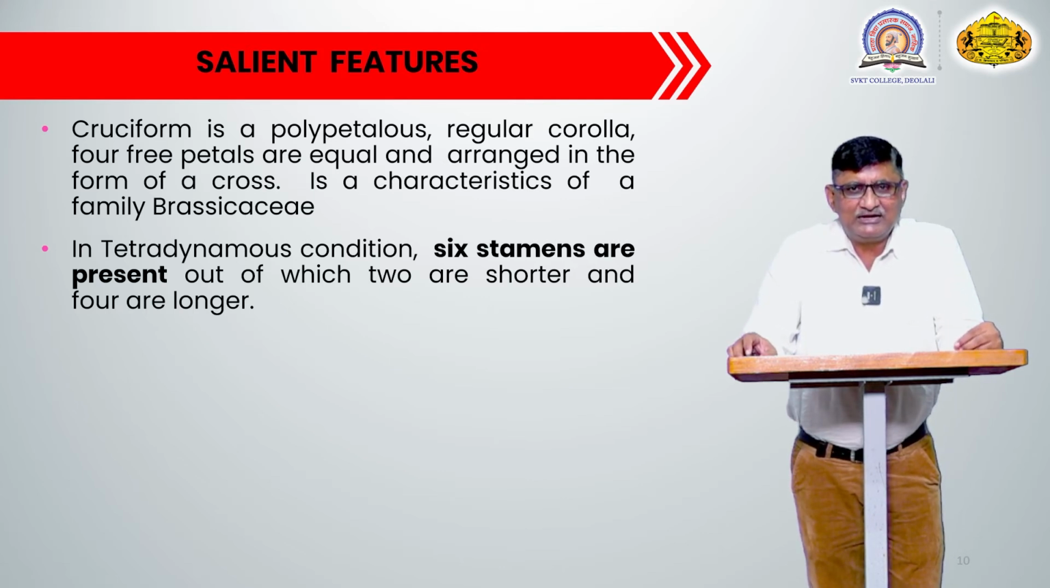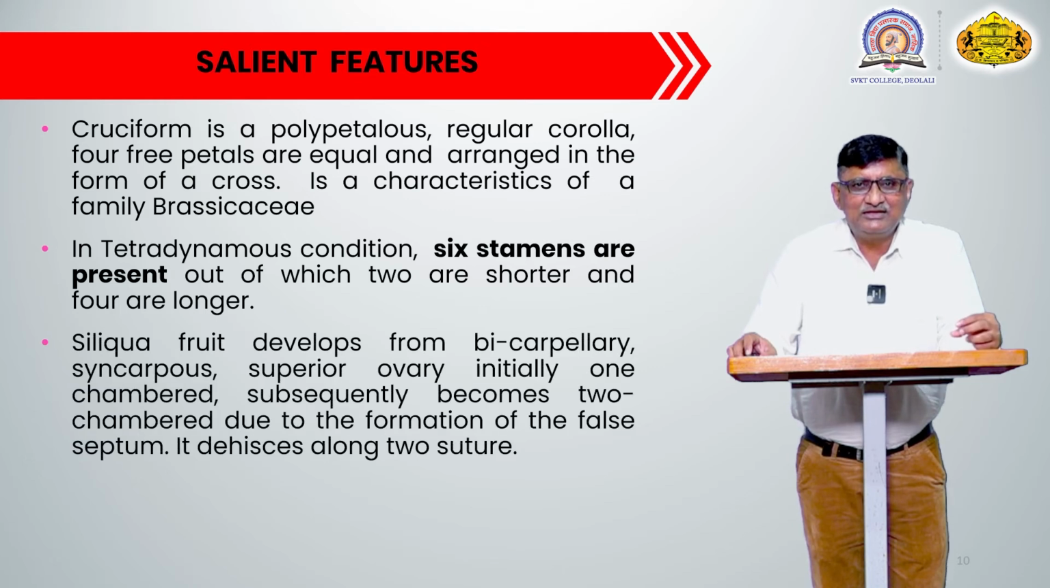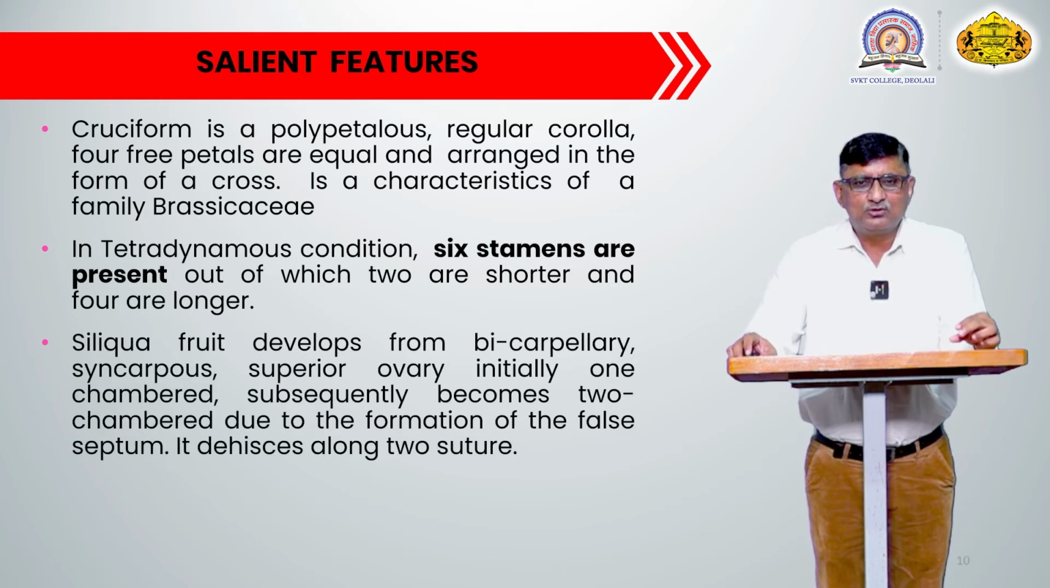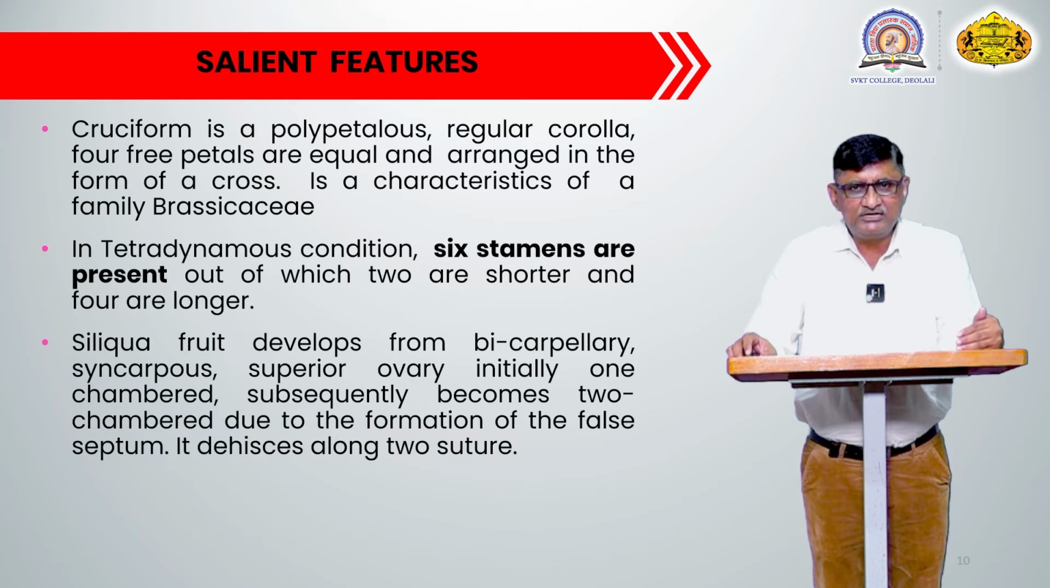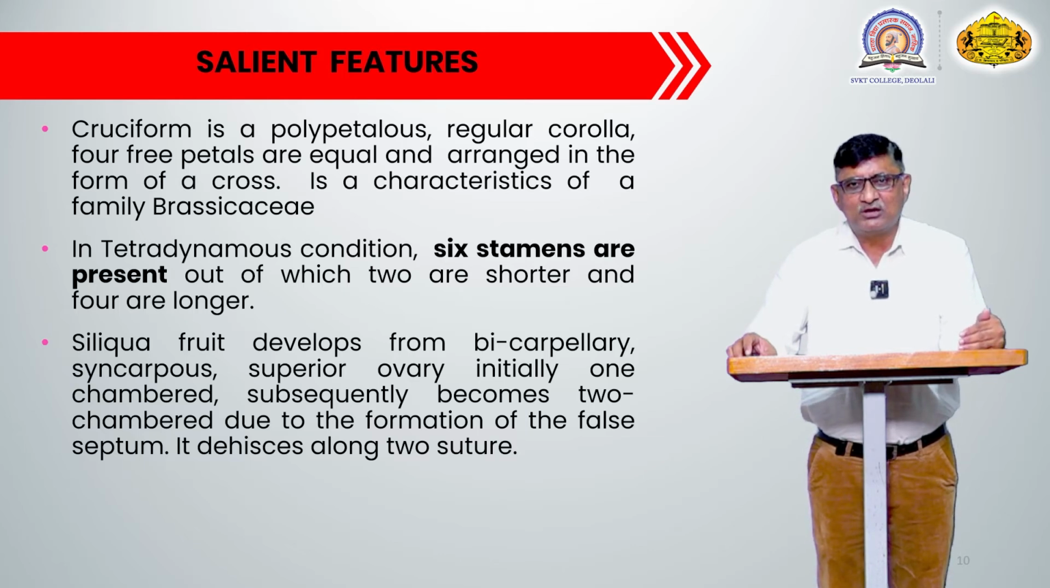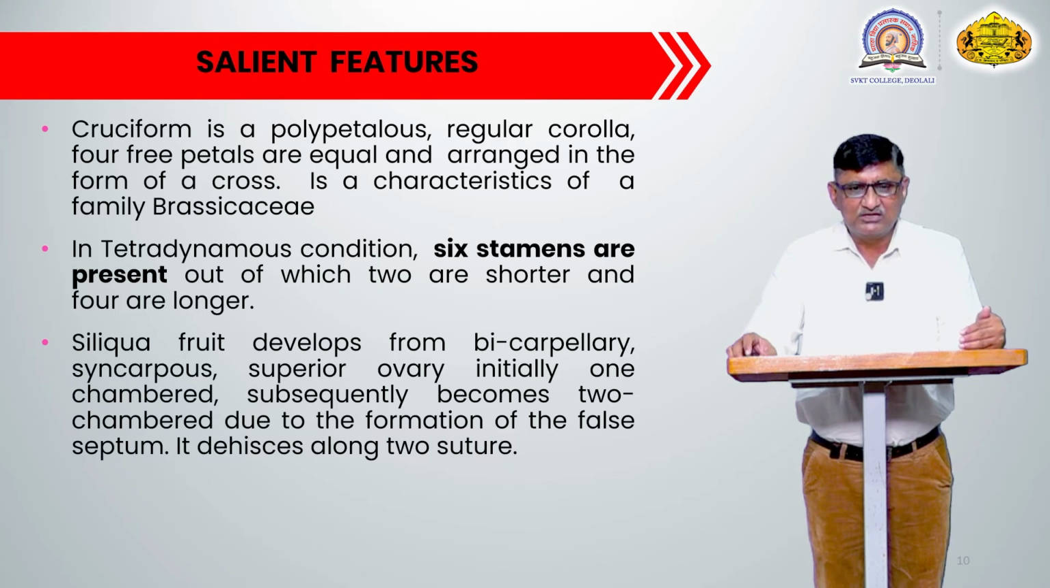In the tetradynamous condition, there are a total of 6 stamens. From those 6 stamens, 2 stamens are short in length, and the remaining 4 stamens are longer, so they develop unequal lengths. 4 stamens have a somewhat different filament length from the 2 stamens, and this inequality in the stamens is recognized as the tetradynamous condition. This is also a very typical condition of the stamens in the androecium of this particular family's plants.